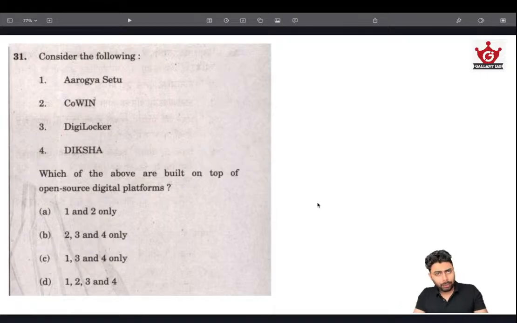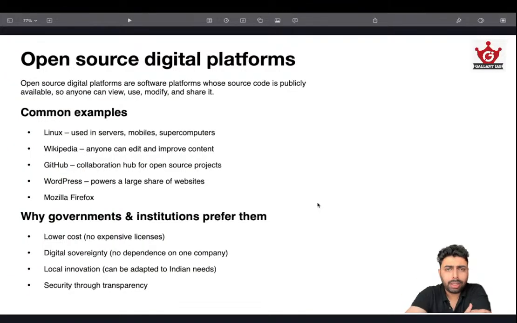And still, if you don't know what open source digital platforms are, I'll tell you a few things. It's very important in the upcoming years as well, because you might have heard about digital public goods. They are derived from open source digital platforms, and digital public goods were very much endorsed during India's presidency of the G20 in 2023. So learn about that. Open source digital platforms are software whose source code is publicly available, compared to any closed source digital platform.